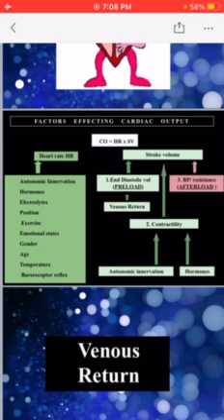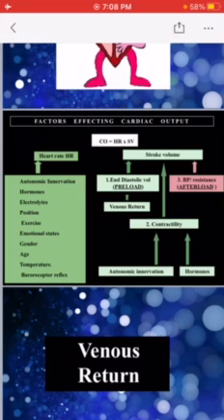Now coming towards the stroke volume, the factors which affect the stroke volume. On the right side you can see the stroke volume. The first factor upon which the stroke volume depends is the end diastolic volume. We have already discussed that the volume in the heart at the end of diastole, or just before the ventricles begin to contract, is called end diastolic volume.